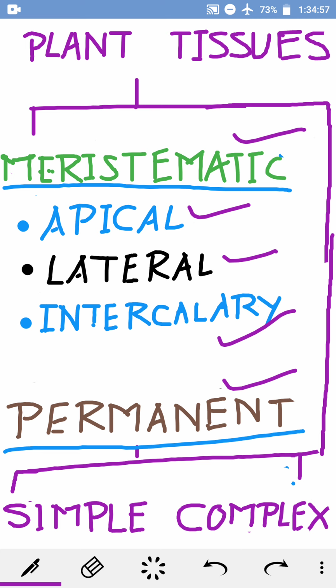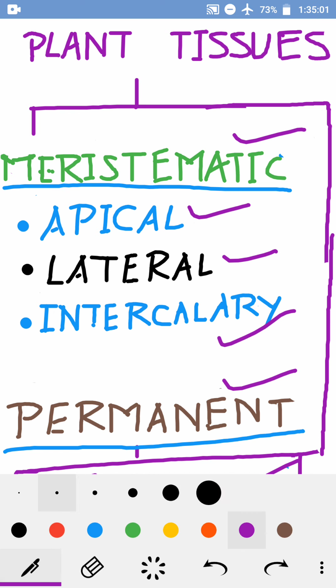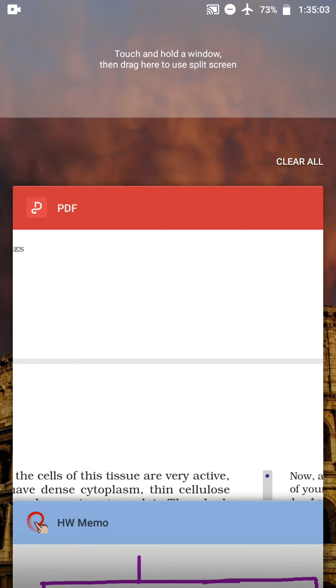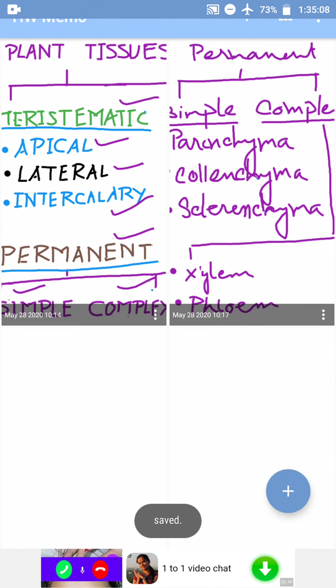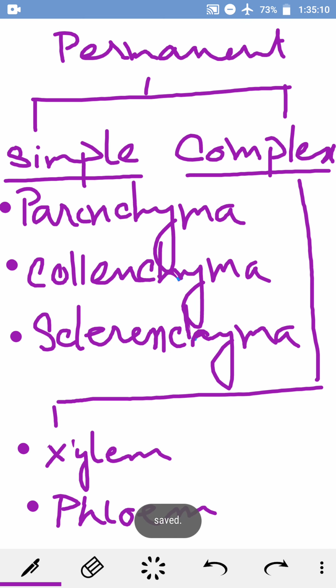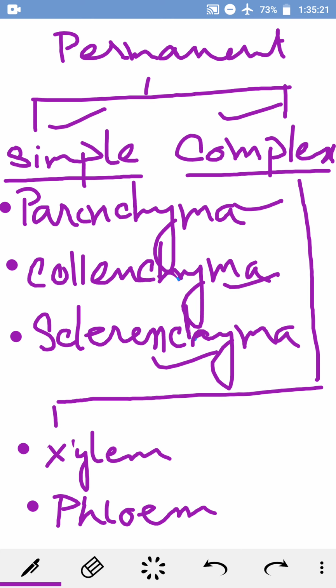Permanent tissues are of two types: simple and complex. Simple permanent tissue has three types: parenchyma, collenchyma, and sclerenchyma. Complex permanent tissue is of two types: xylem and phloem, which you have learned in class 7.